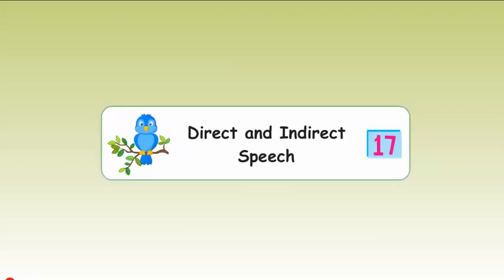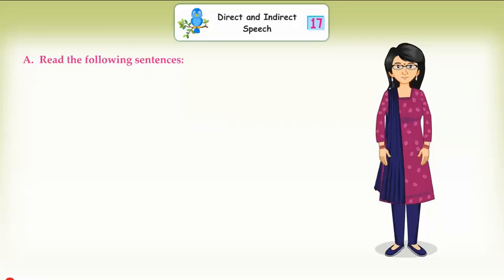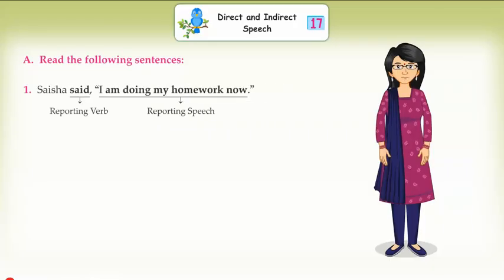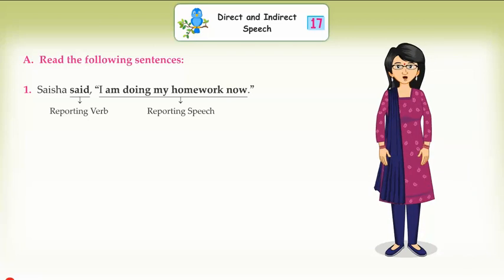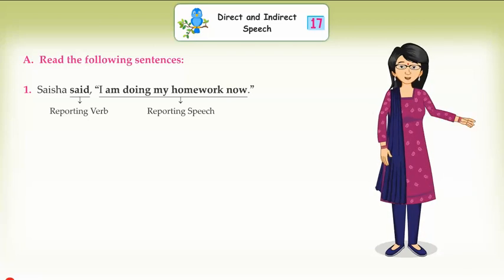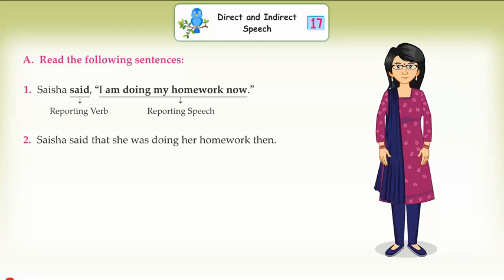Chapter 17. Direct and Indirect Speech. A. Read the following sentences. 1. Saisha said, "I am doing my homework now." Reporting verb, reporting speech. 2. Saisha said that she was doing her homework then.